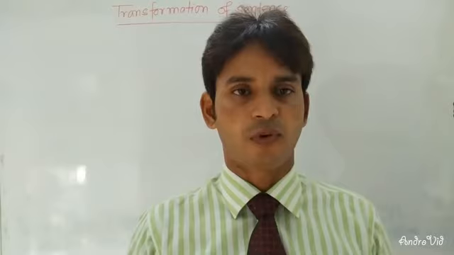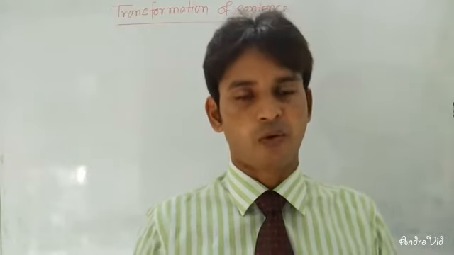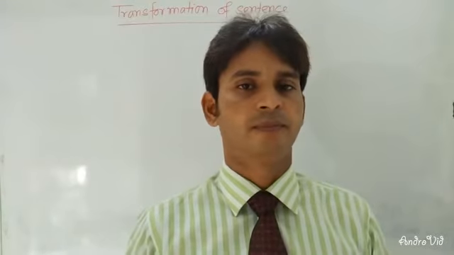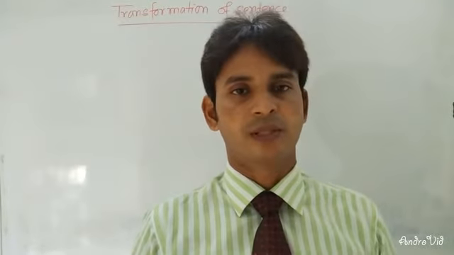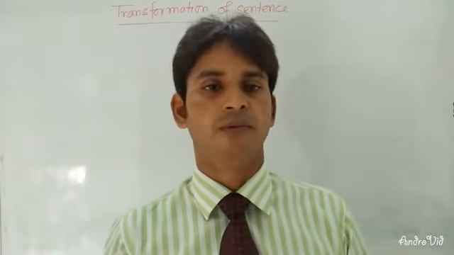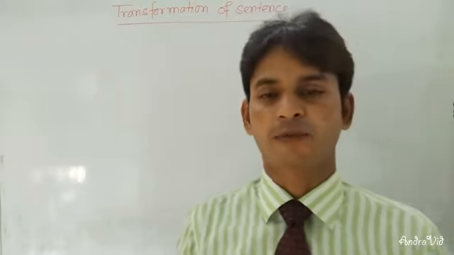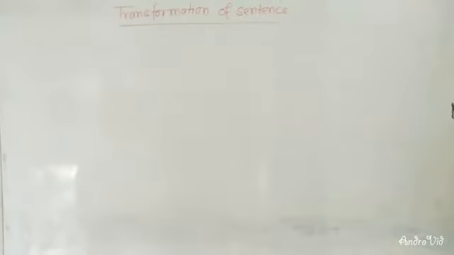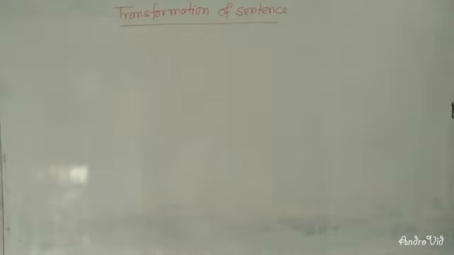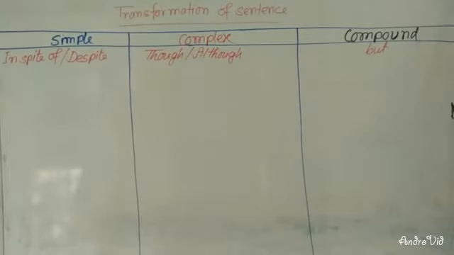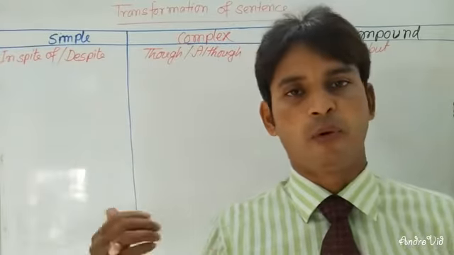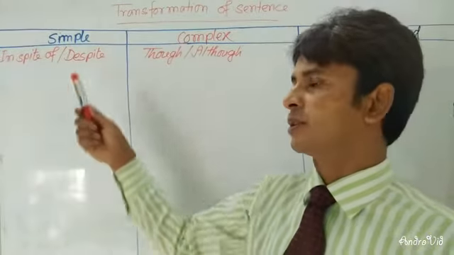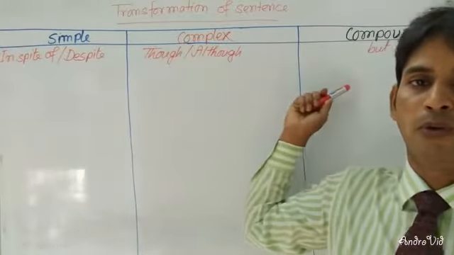Dear learners, you try to follow my class attentively. I hope you will have a good idea how to change simple to complex and complex to compound. So look at the book very carefully, and I'm going to make you understand how the transformations work. You can see here the three parts in our table on the board. There are three parts: simple, complex, and compound.